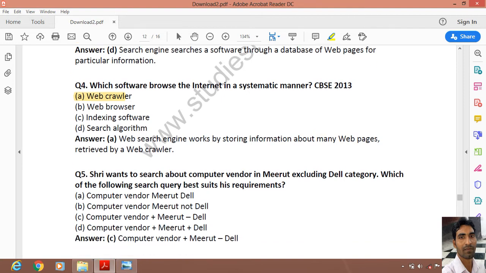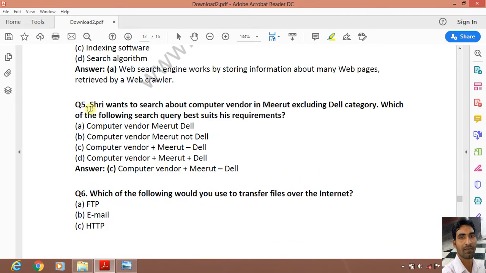Next, fifth question: Shri wants to search for computer vendors in Meerut excluding the Dell category. Which of the following search queries must suit his requirement? Computer vendor Meerut Dell, computer vendor Meerut not Dell, computer vendor plus Meerut Dell, or computer vendor plus Meerut plus Dell. Here it is minus, and the last option is computer vendor plus Meerut plus Dell.